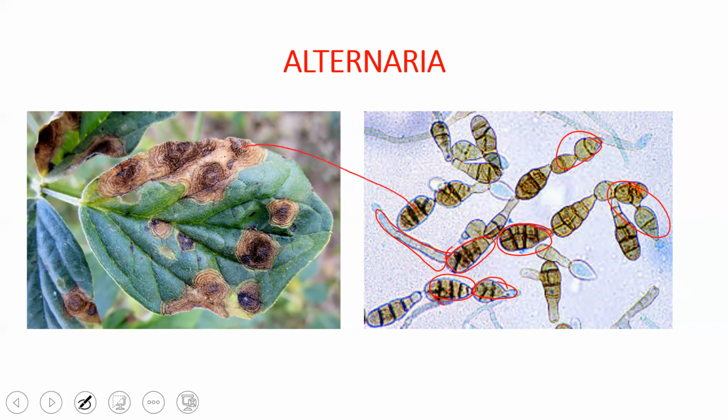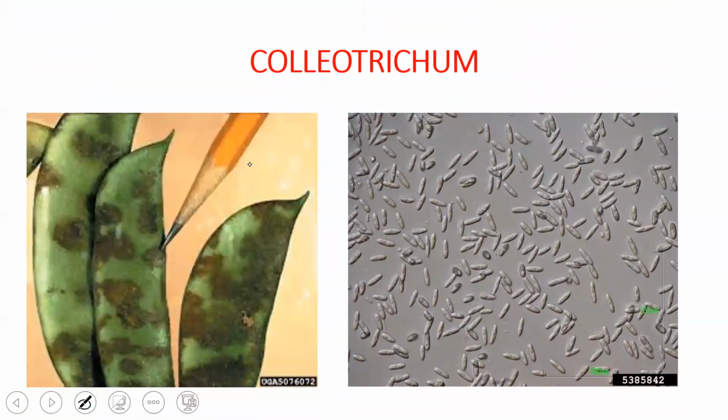This is what you're seeing in a highlighted way. Alternaria is a parasitic form. Next, Coleotrichum. These organisms majorly affect the legumes, leguminous plants, which include peas, beans, etc. So they are also going to be parasites on the plants.